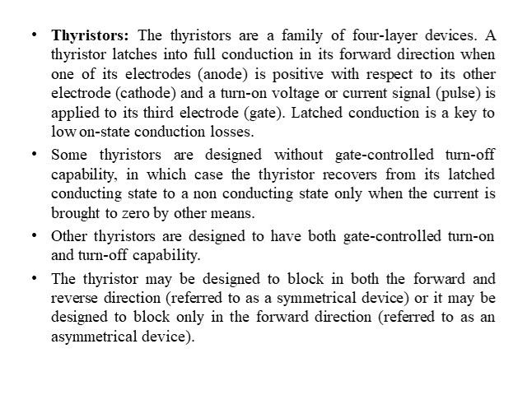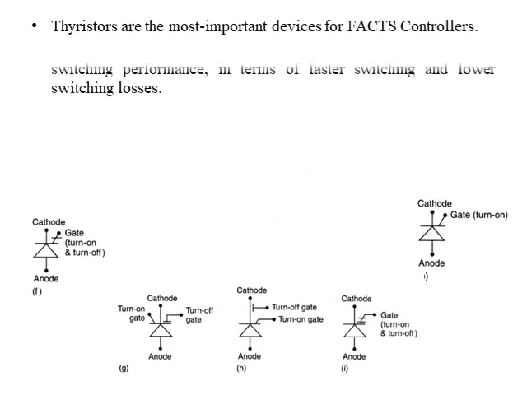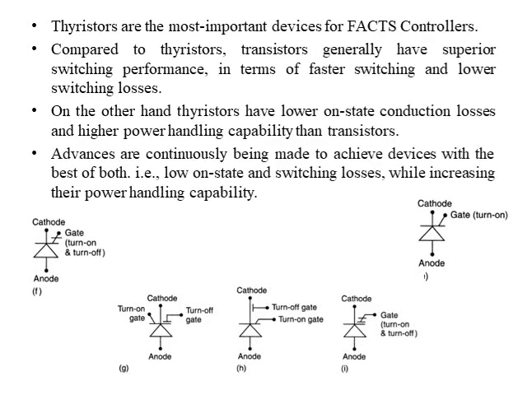The thyristors may be designed to block both in forward and reverse direction, or they may be designed to block only in the forward direction, referred to as asymmetrical devices. When we block voltage and current in both forward and reverse direction, it is a symmetrical device, and when we only block in the forward direction, it is asymmetrical. The thyristors are the most important devices for the FACTS controller.